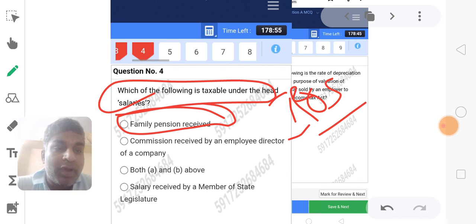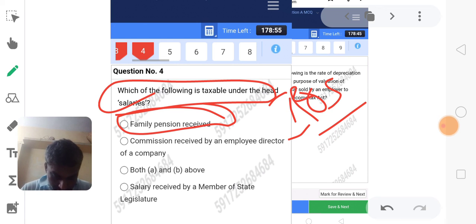Commission received by an employee who is a director of a company will be taxable. Then director's fees, and salary received by a member of state legislature.